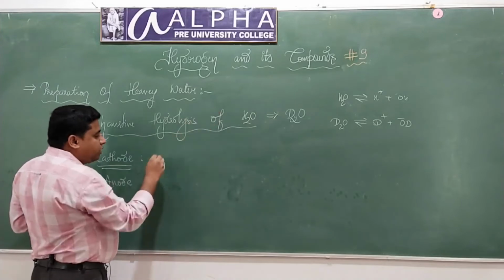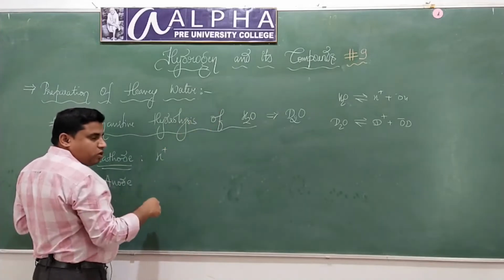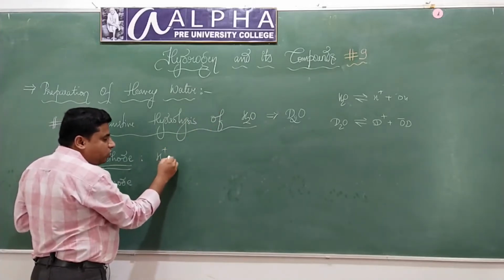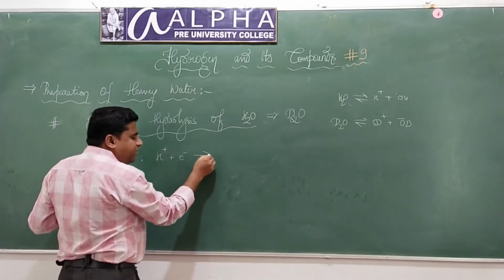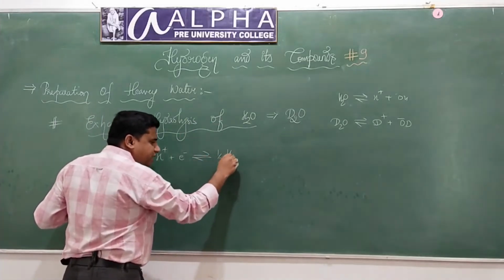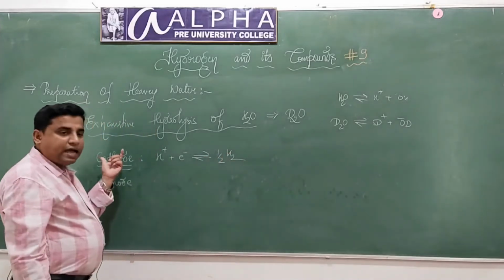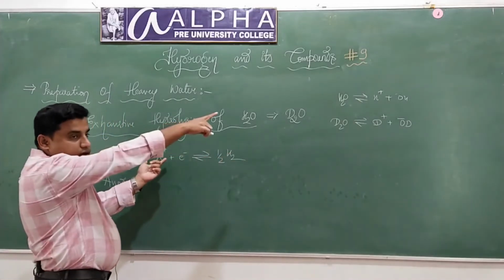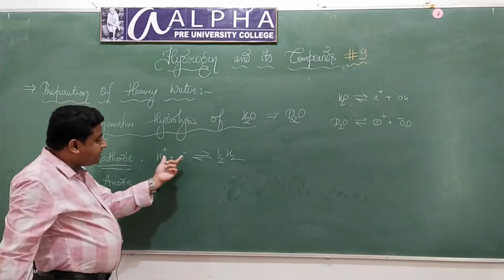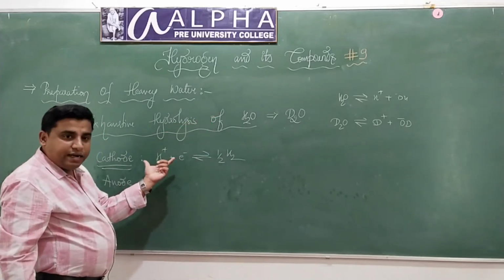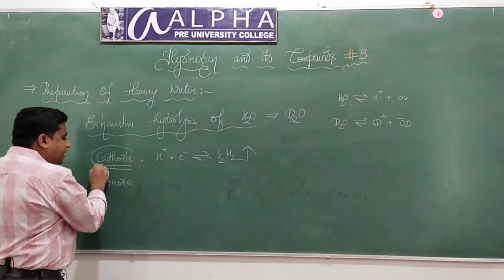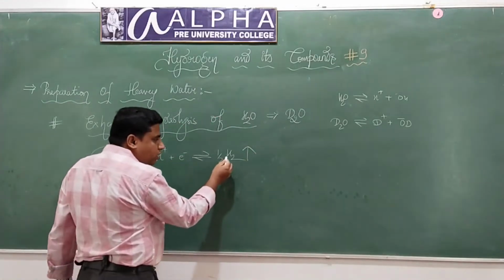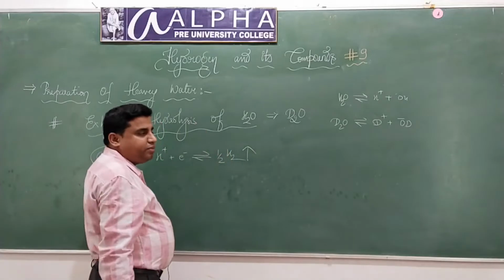At the cathode, H plus ion will accept an electron and be reduced to hydrogen gas. H plus ion of H2O will accept one electron and escape as what? Hydrogen gas. That means at the cathode, H2 gas will be liberated.